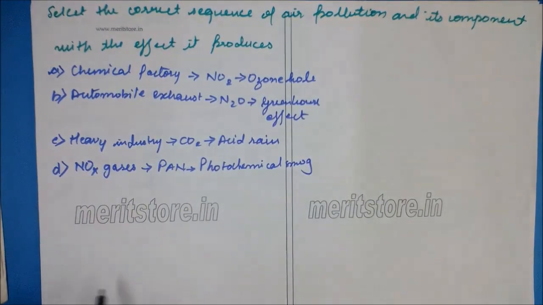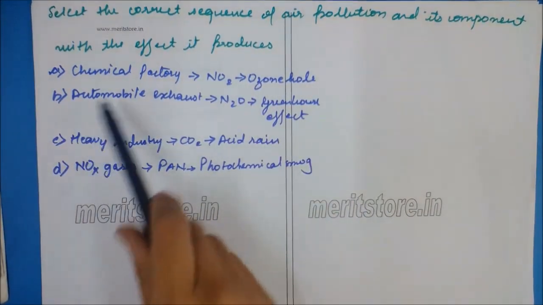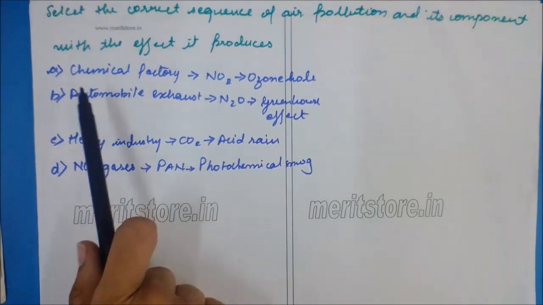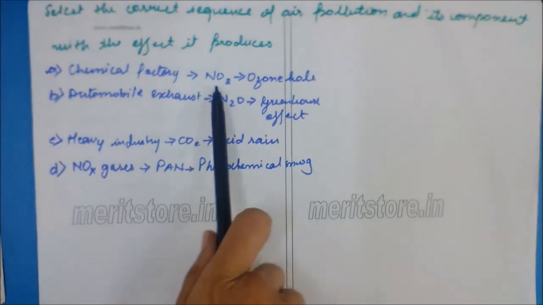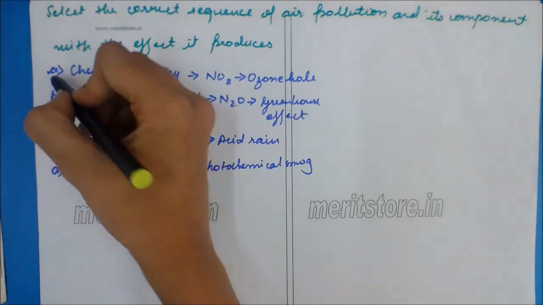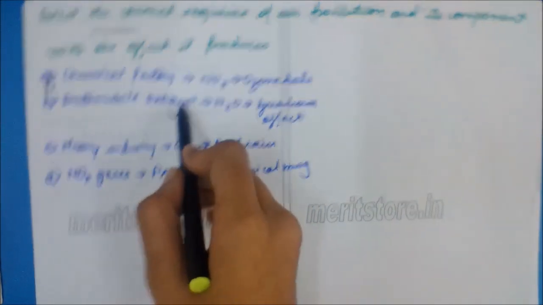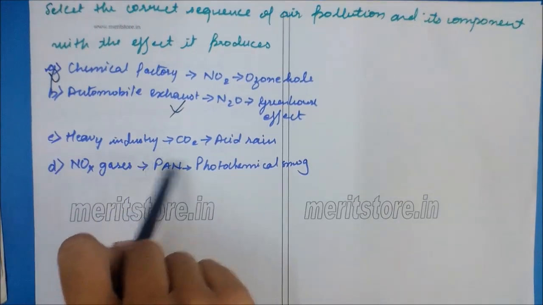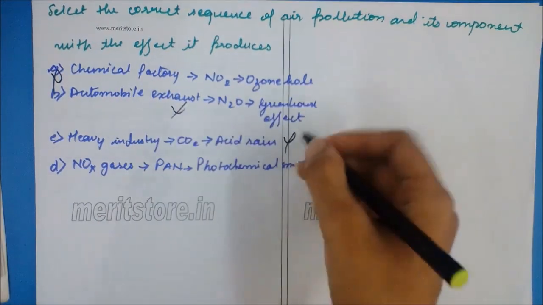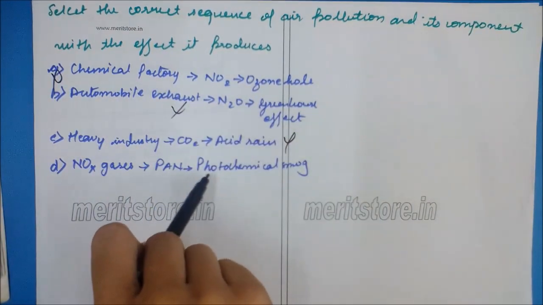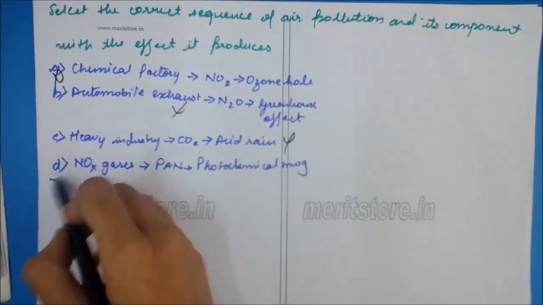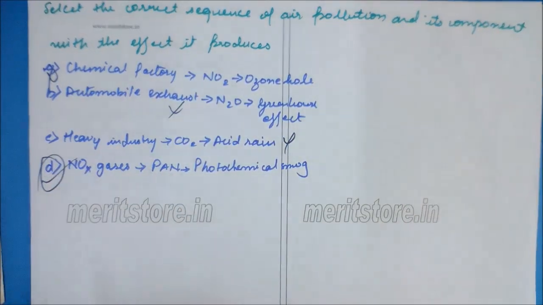Select the correct sequence of air pollution and its component with the effect it produces. Options: chemical factory, NO2, ozone hole. Wrong. Automobile exhaust, N2O, greenhouse effect. Wrong. Heavy industry, CO2, acid rain. Wrong. NOx gas, PAN, photochemical smog. Correct. So the correct option is D.